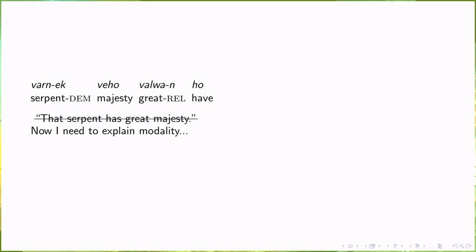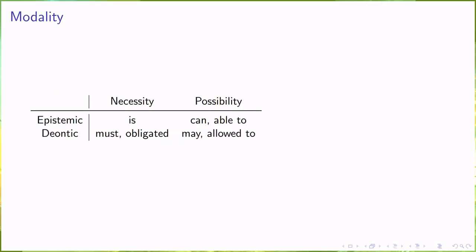However, there is a very crucial thing that I now need to explain, called modality. In, to my knowledge, all languages, there is a feature that linguists tend to call modality, which distinguishes two flavors and two or more forces.